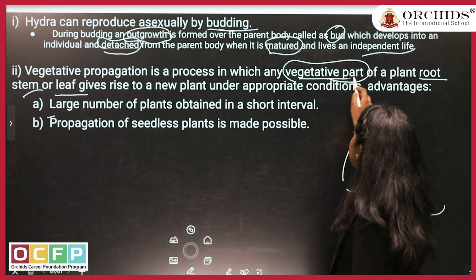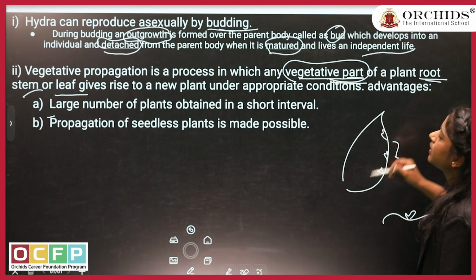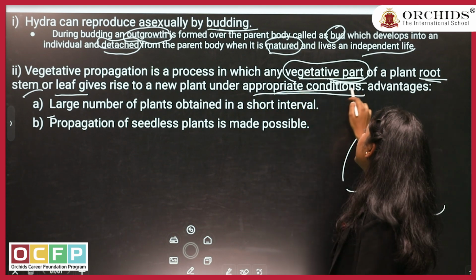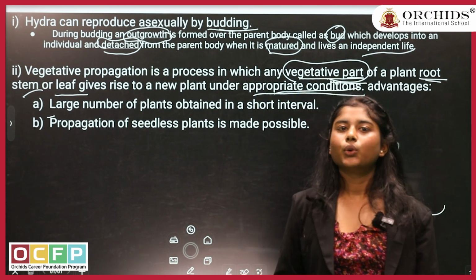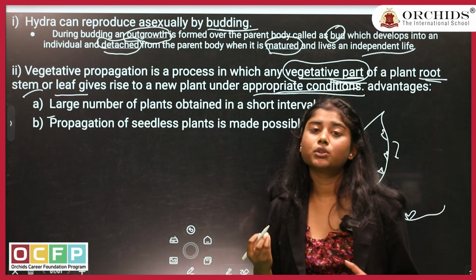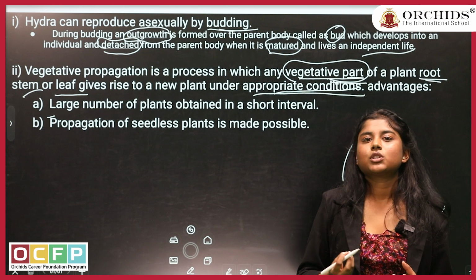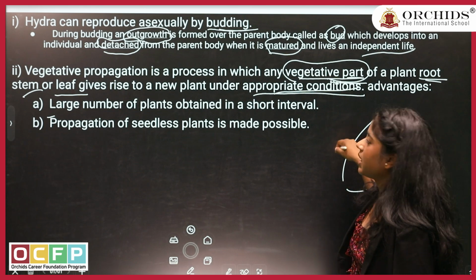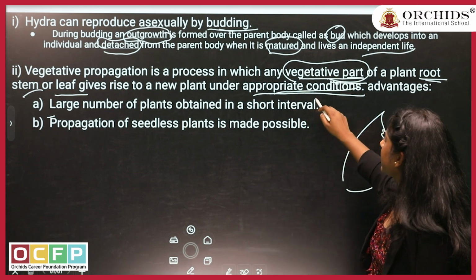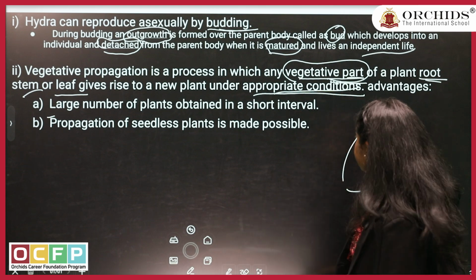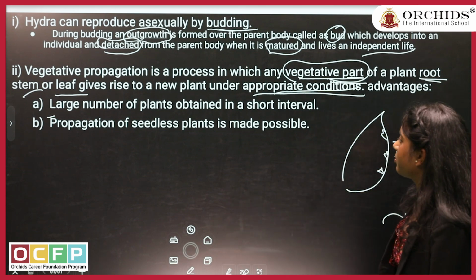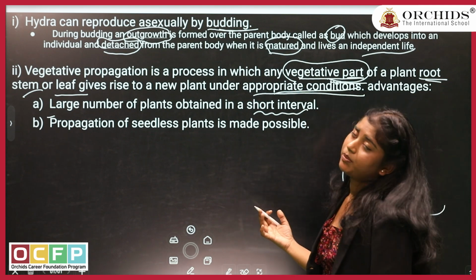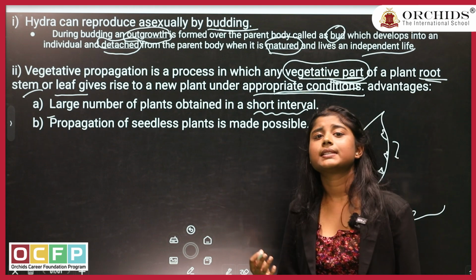So again, the definition for vegetative propagation is given. The keywords are vegetative part of the plant. Then you can underline the words root, stem and leaves, and then this term, appropriate condition. For example, your plant has been grown, the buds have been sown into, or fallen on the ground. If the soil is not nutrient rich, or if it is not having water in an adequate amount, it will not grow. So this term, the appropriate condition, you have to write while writing your answer. Advantages of vegetative propagation: in a short amount of time, you can get a lot of plants, and it can reproduce the seedless plant as well.